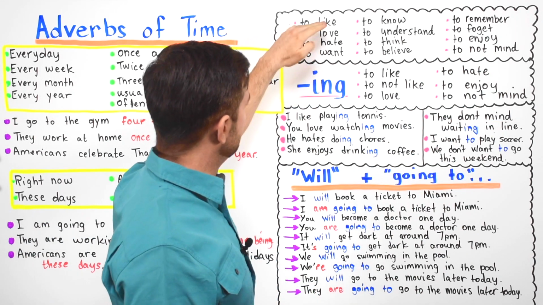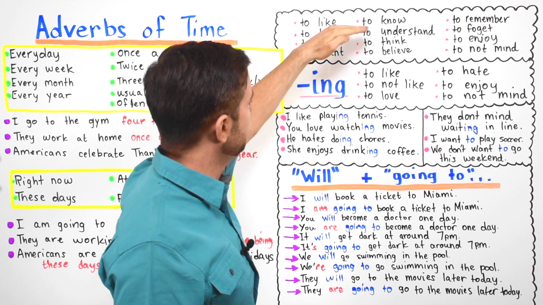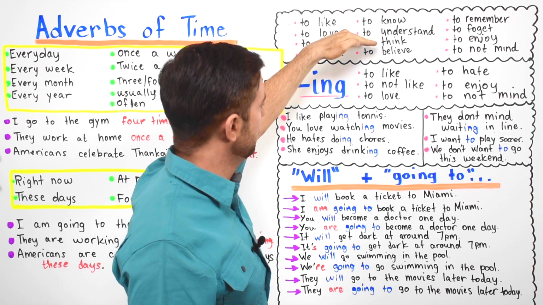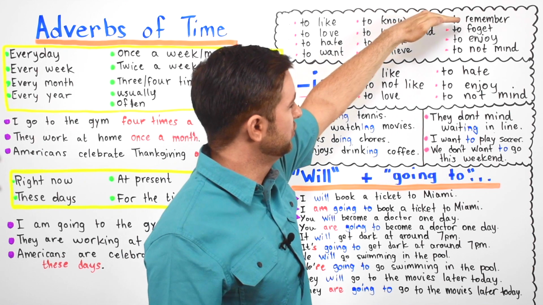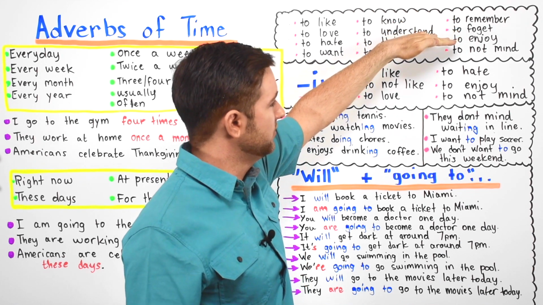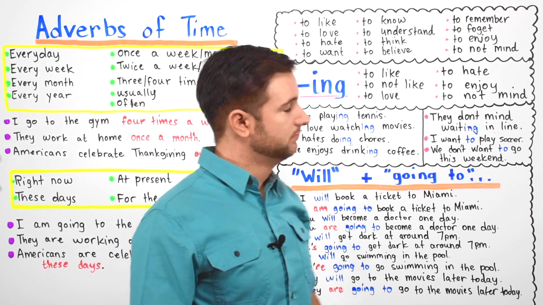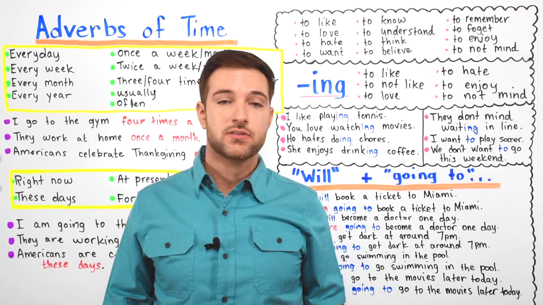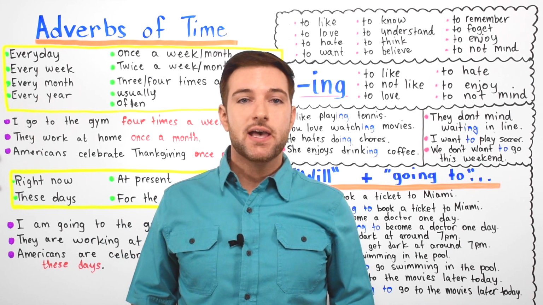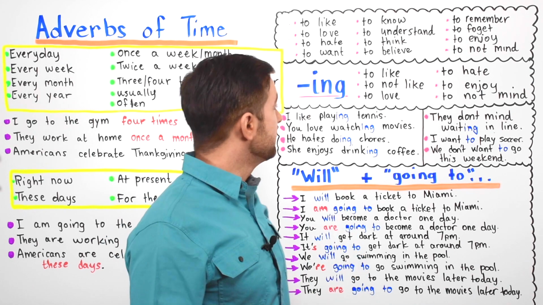I'll say them again: to like, to love, to hate, to want, to know, to understand, to think, to believe, to remember, to forget, to enjoy, and to not mind. Okay? So those are the stative verbs. Let's go ahead and we'll talk about some more verbs here.